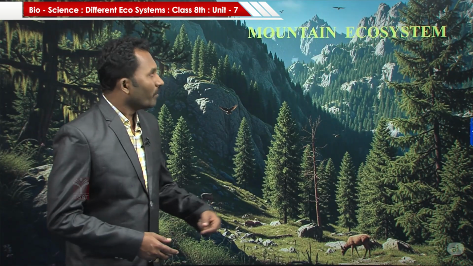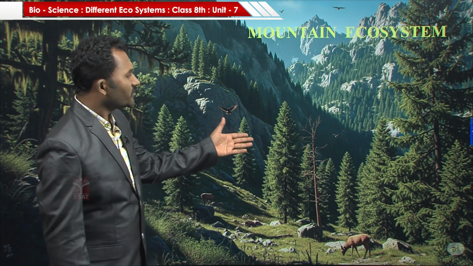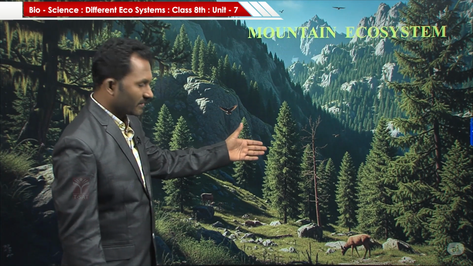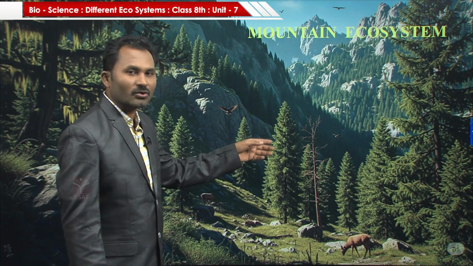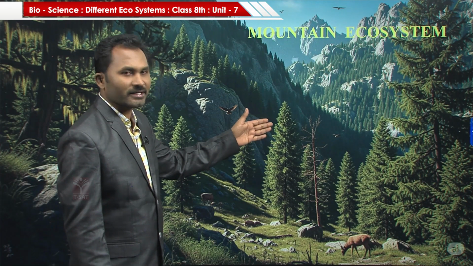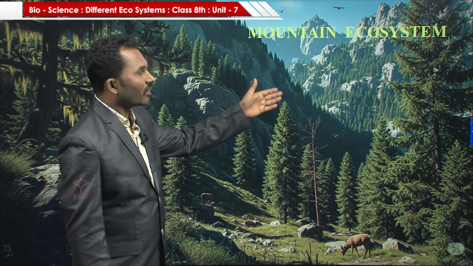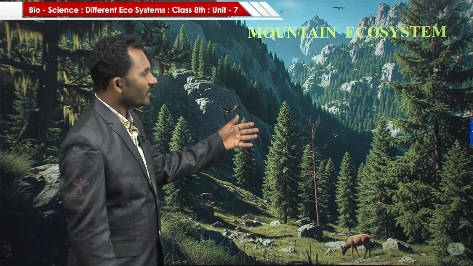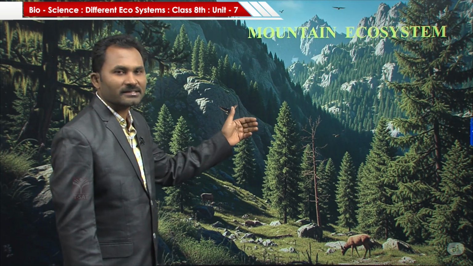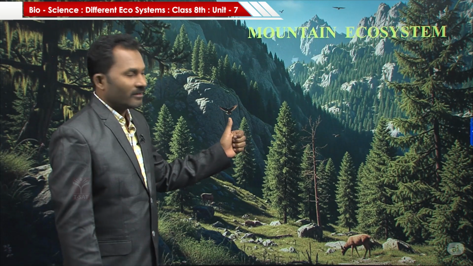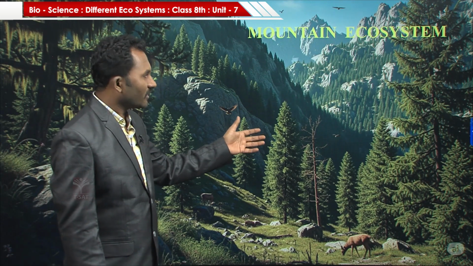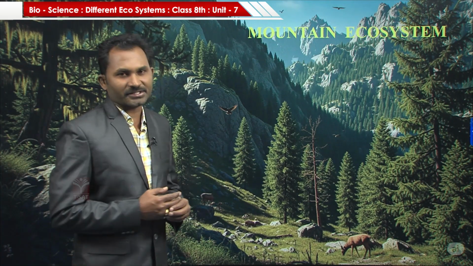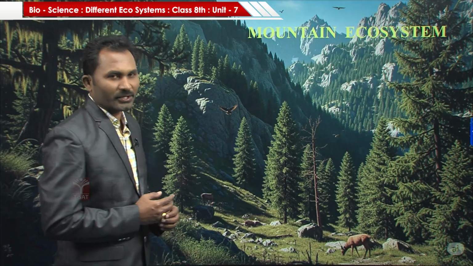Next, mountain ecosystem. In this mountain ecosystem you can see tall trees like conifers. These plants are also called conifer plants. These are very tall plants and you can see very tall mountains in the mountain ecosystem. This mountain ecosystem has a very cold climate. The plants and animals which are living in the mountain ecosystem have to adapt to those cold conditions.